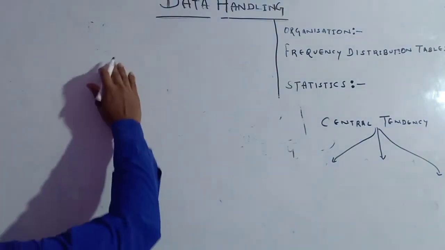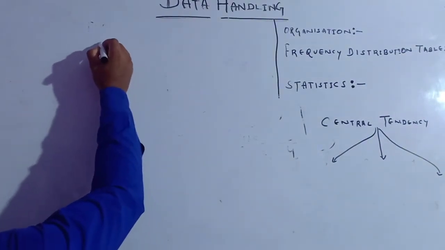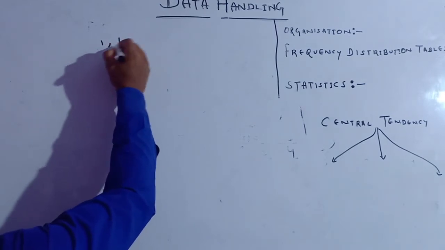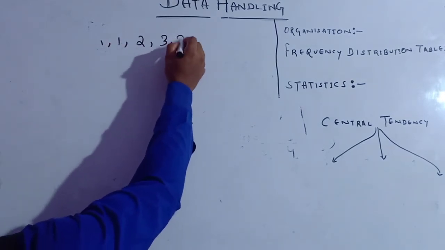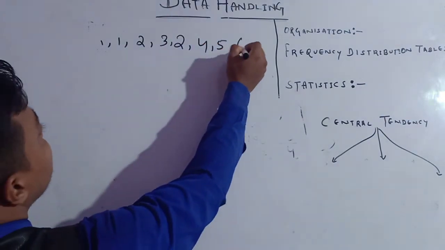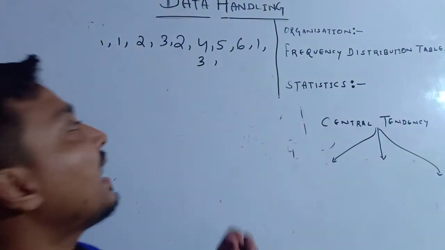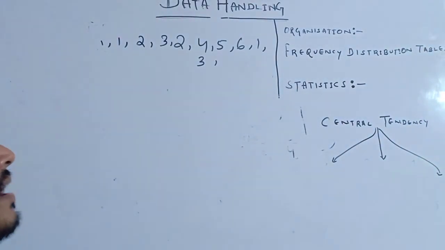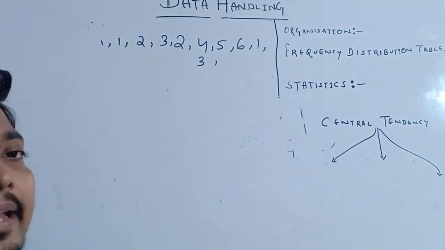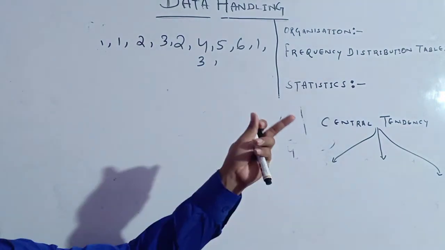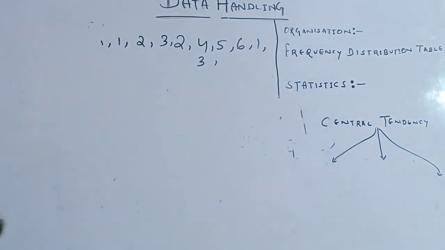Frequency distribution table means, as was said to you, suppose you get numerical information like this: 1 1 2 3 2 4 5 6 1 3. Suppose you get the data in this form, and for better understanding I want to keep it within a table. But here many observations are repeatedly happening. To get a better understanding, it is always better to keep them within a frequency distribution table.